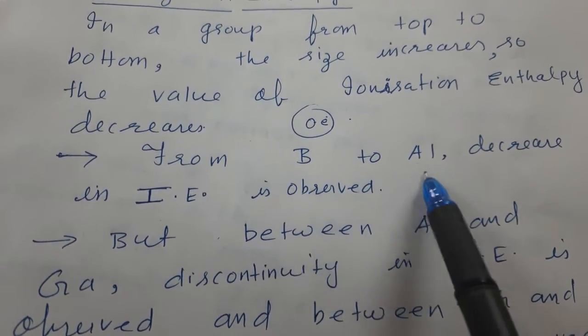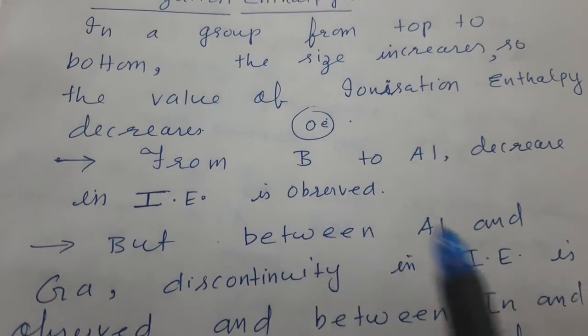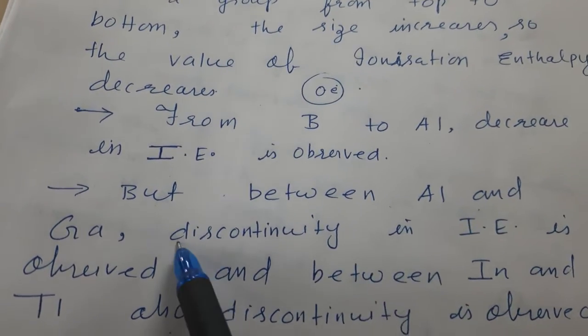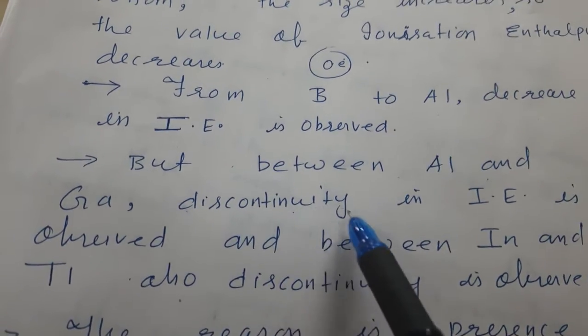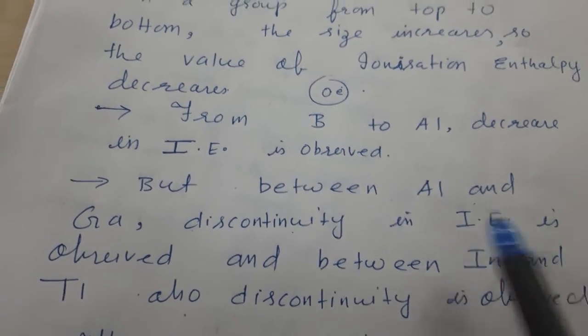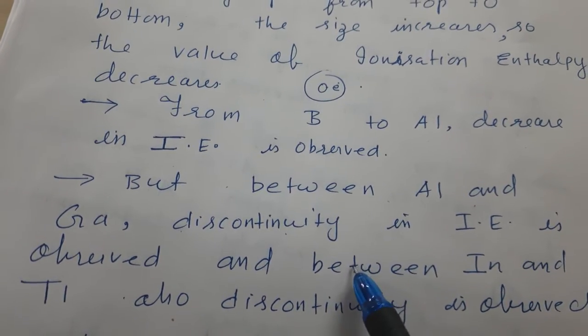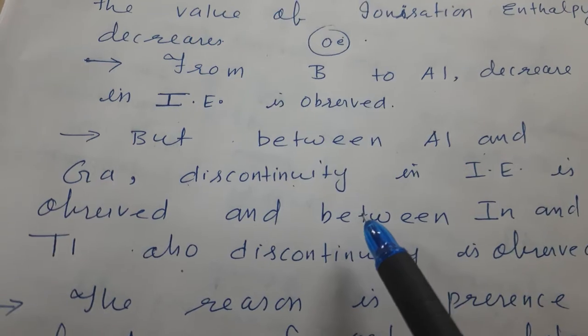From boron to aluminium, decrease in ionization enthalpy is observed, as I told you. But what happens between aluminium and gallium and indium and thallium? Discontinuity in ionization enthalpy is observed. Why? Because it should be in decreasing order, but if you notice, it is in increasing order. Why does it happen?